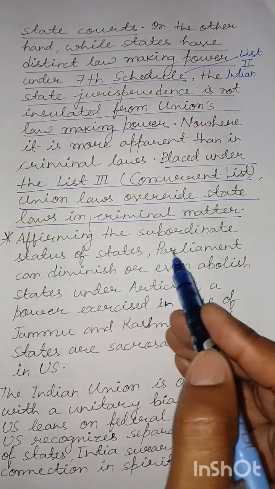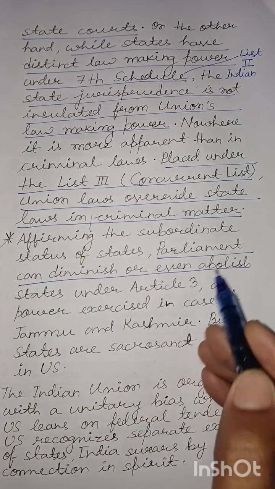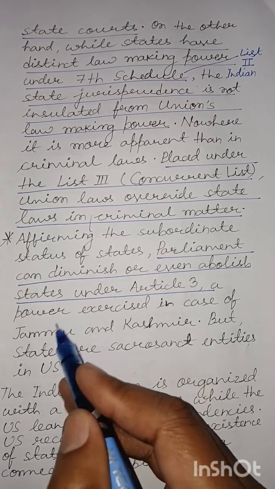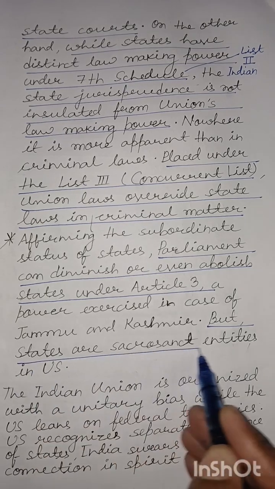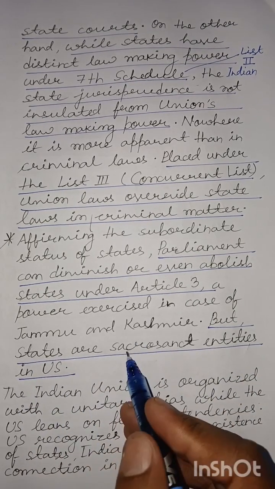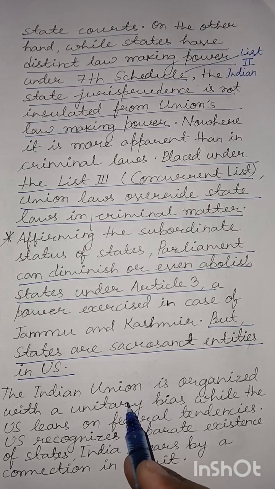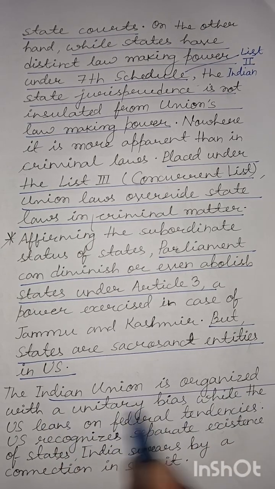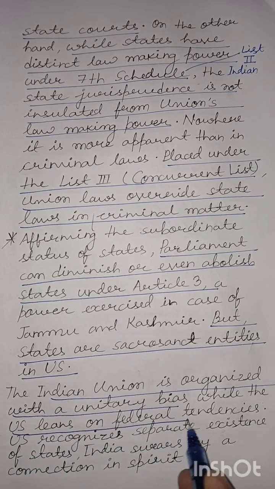Affirming the subordinate status of states, parliament can diminish, basically reduce the area or even abolish states under Article 3, a power exercised in the case of Jammu and Kashmir. But states are sacrosanct entities in the United States. That is, it would need a constitutional amendment to abolish a state in the United States. And the conclusion we are making here is that the Indian Union originated with a unitary bias, while the US leans on federal tendencies.